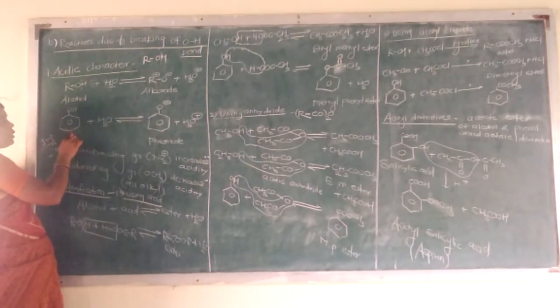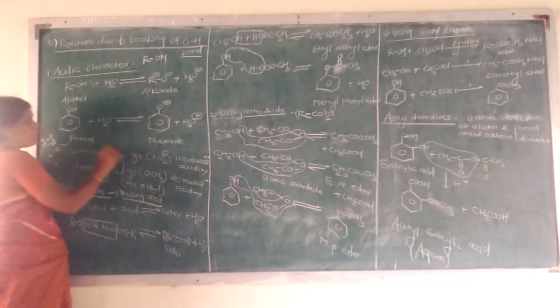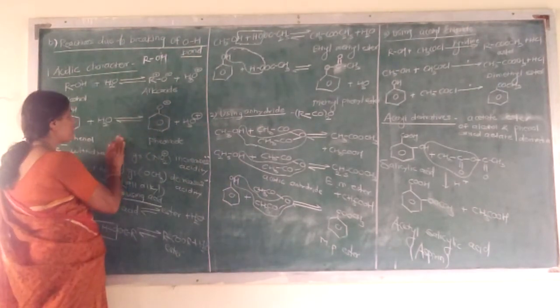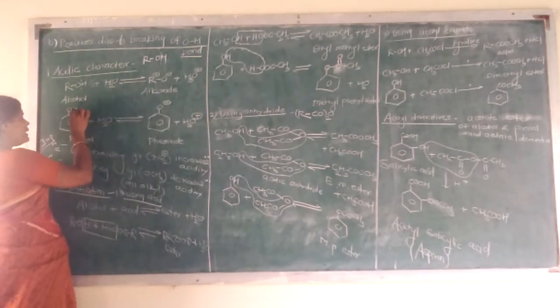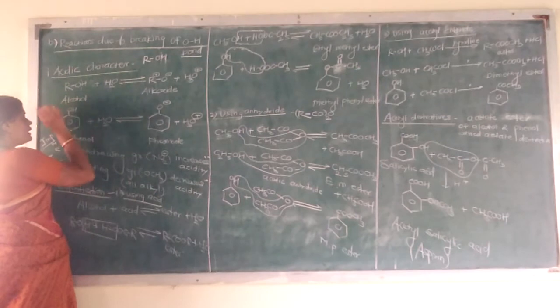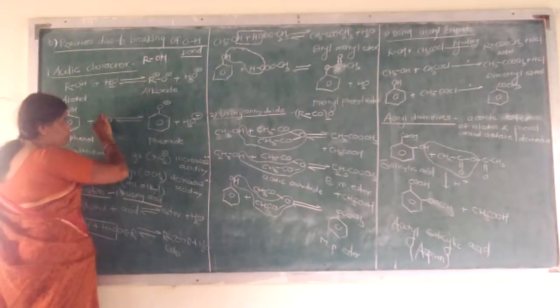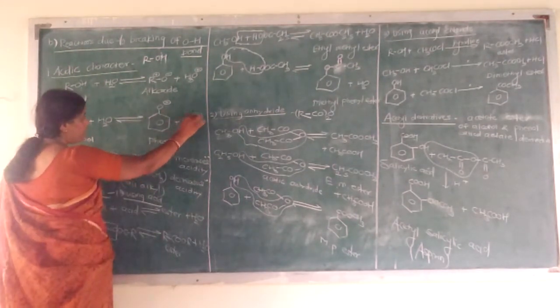Similarly, when phenol reacts with water, it forms phenoxide. In the same way, by releasing this H plus and accepting H2O, it forms H3O plus.